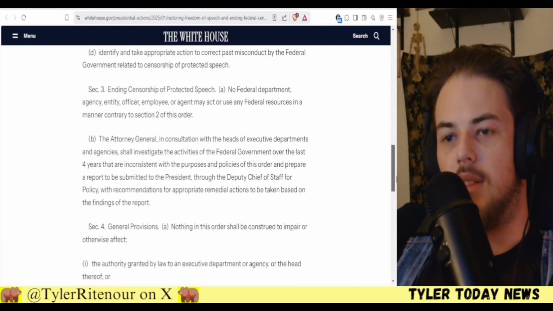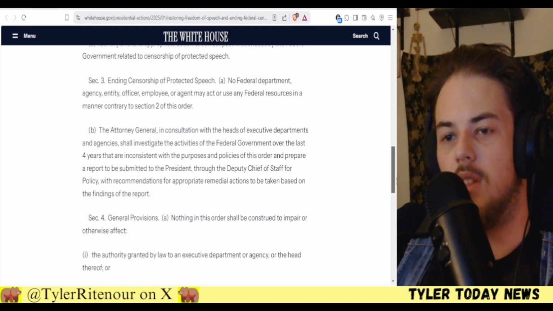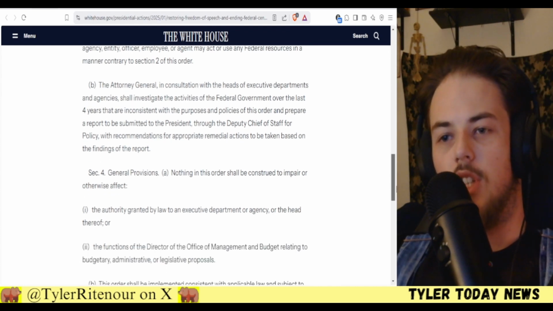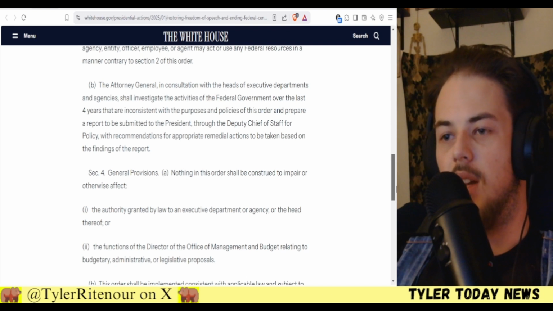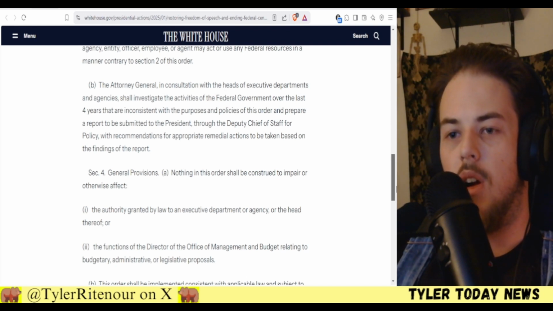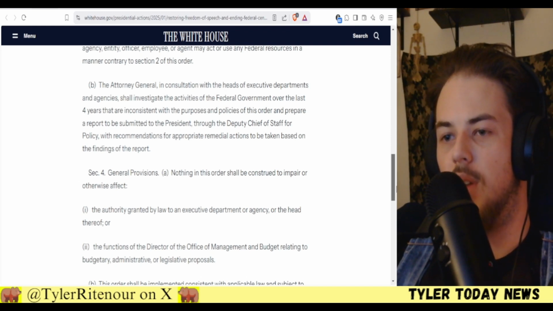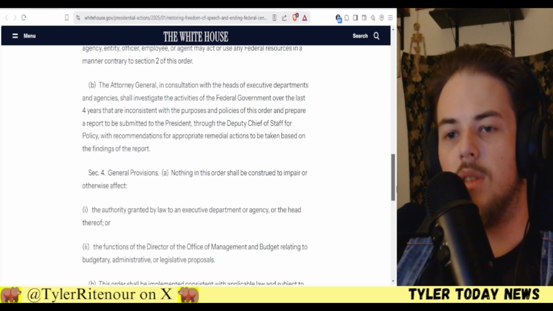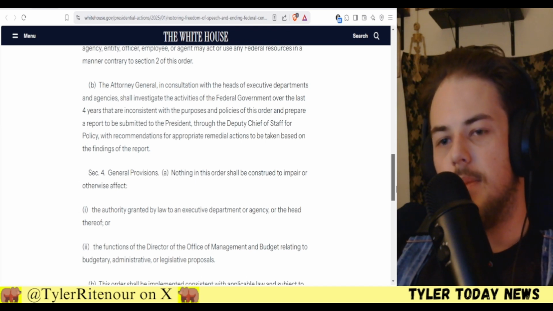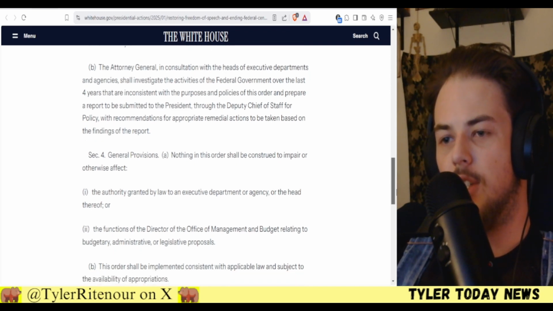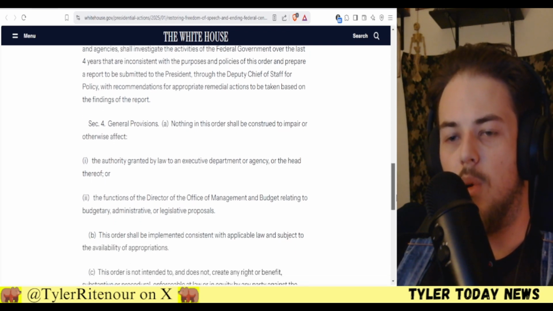Section 3, ending the censorship of protected speech. No federal department, agency, entity, officer, employee, or agent may act or use the federal resources in a manner contrary to Section 2 of this order. The Attorney General, in consultation with the heads of executive departments and agencies, shall investigate the activities of the federal government over the last 4 years that are inconsistent with the purposes of and policies of this order, and prepare a report to be submitted by the President through the Deputy Chief of Staff for policy, with recommendations for appropriate remedial actions to be taken based on the findings of the report.